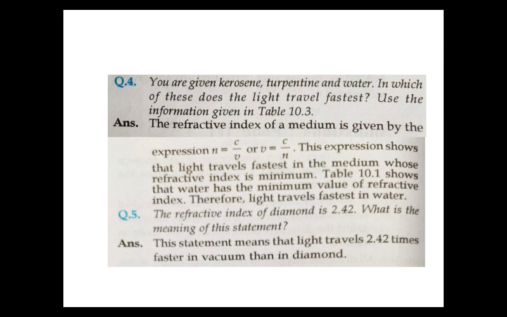Question number 5: the refractive index of diamond is 2.42. What does this mean? It means that light travels 2.42 times faster in vacuum than in diamond. After that, we have to try to solve some numericals based on these formulas of refractive index, and we have to read it again and again.